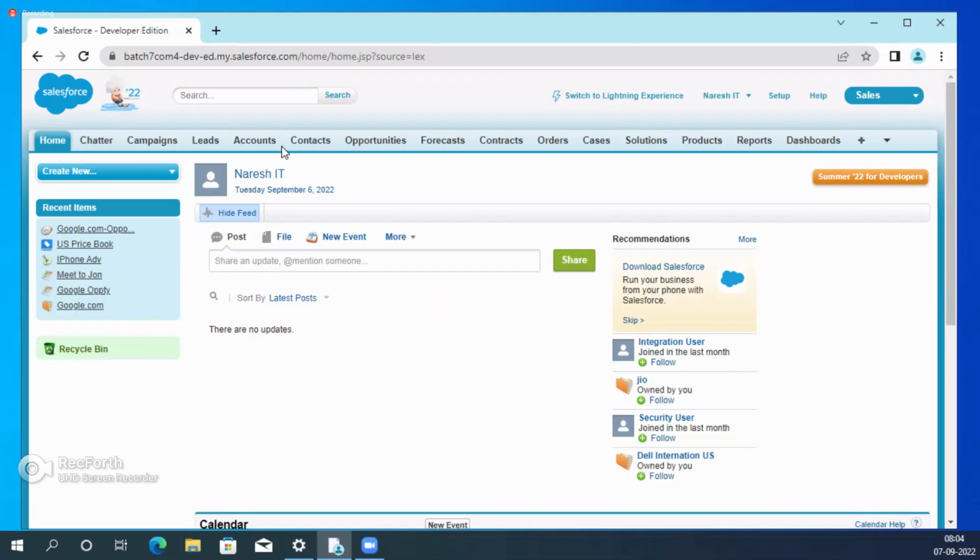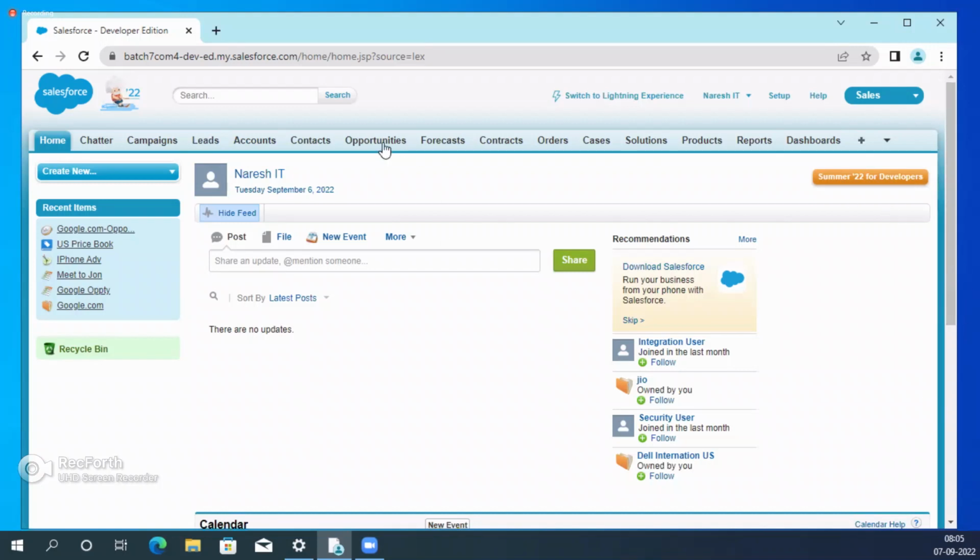Maybe it is company information. It is a combination of company information as well as personal information. Account is company information, and contact is person information. Opportunity is revenue related information, and task is something else. So most of the objects we covered.